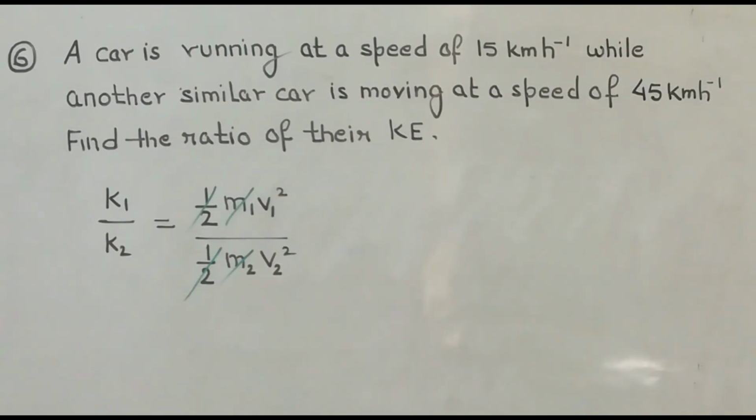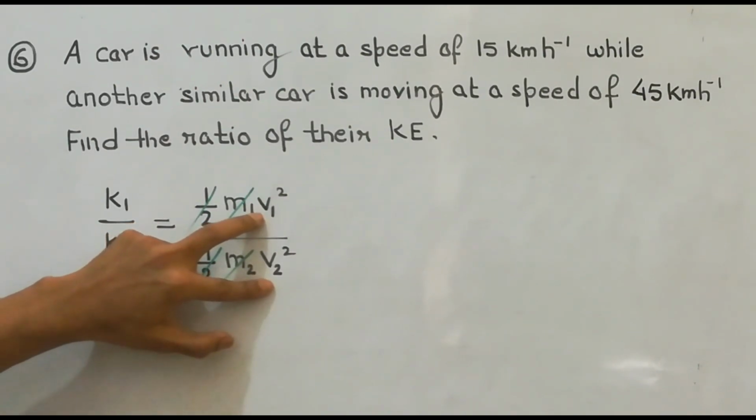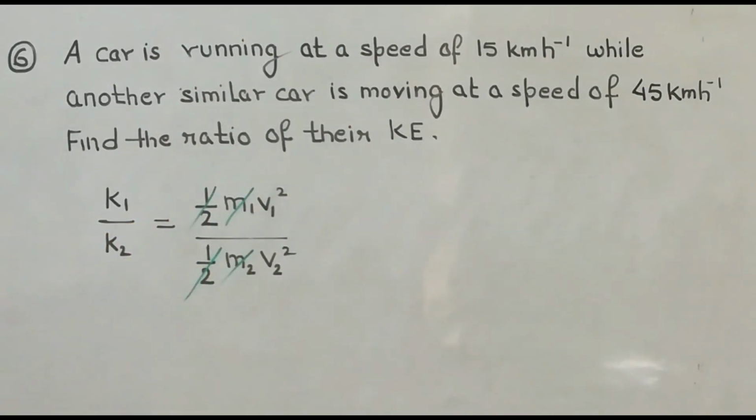Remember it? If we were calculating the kinetic energy of each car, then to calculate energy in joule, we would have taken velocity in meter per second. But here we are not calculating, we are just comparing the kinetic energy. So no need to convert velocity into meter per second, because whenever we do the comparison, that means whenever we find the ratio, if the unit of V1 and V2 is same, no need to do the conversion in SI or CGS, they will cancel out each other.